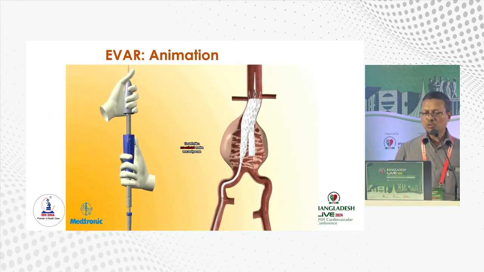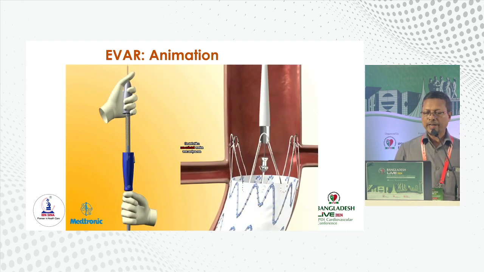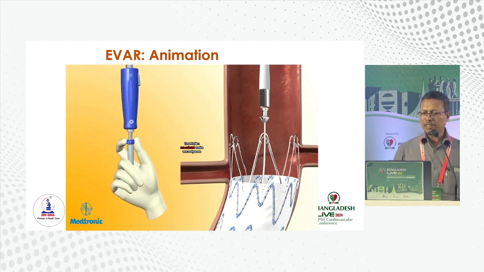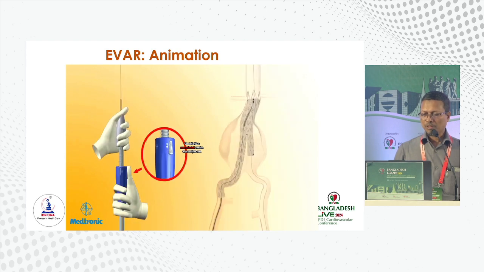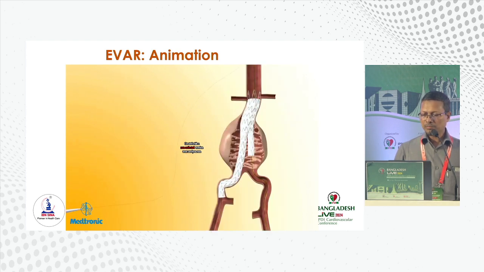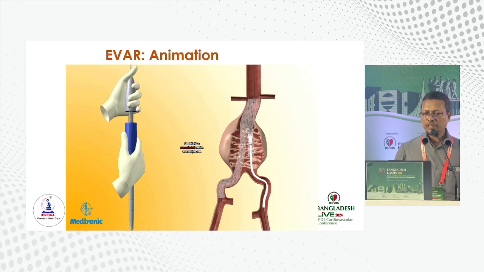There is a hook which is deployed just suprarenal. This is deployment of the main body along with the right iliac, and last of all, deployment of the left iliac limb on the contralateral side. We can see the deployment of the left iliac now. So this is about animation.